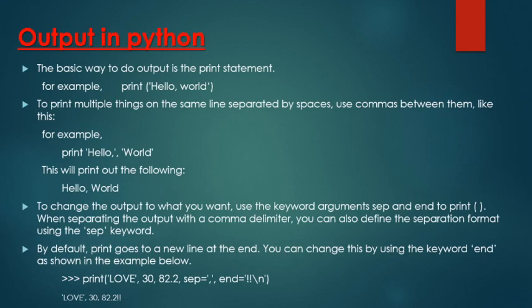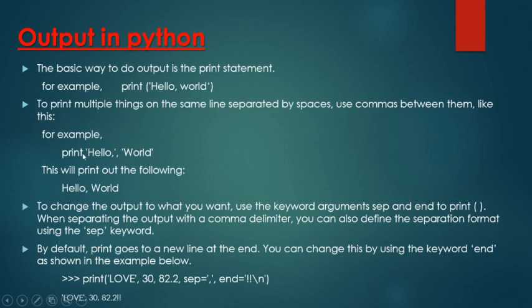Output. The basic way to do output is the print statement. So we have used the print statement to display the output. For example, this is the syntax for using the print method: print("hello world"). The data which you want to print, you have to enclose in this. You have to pass that string or that value in the print function.